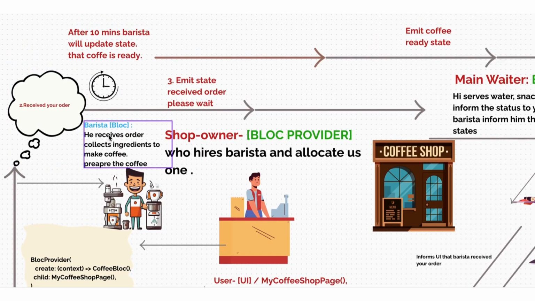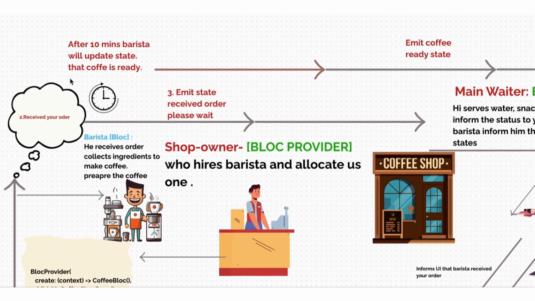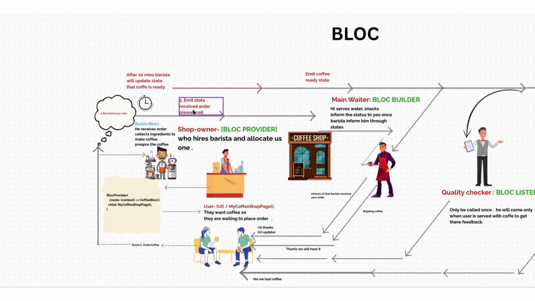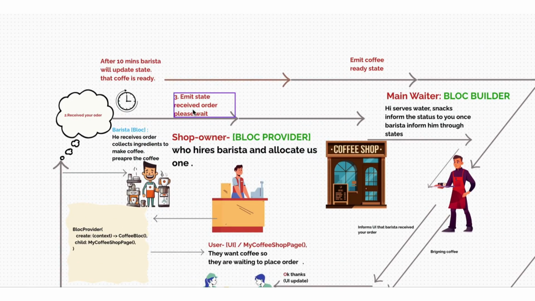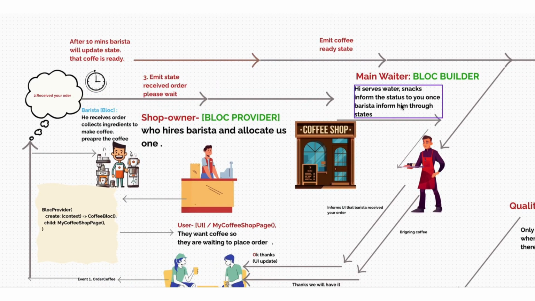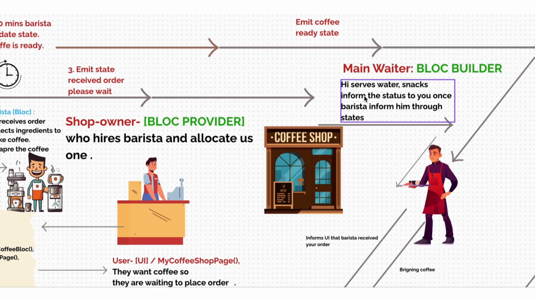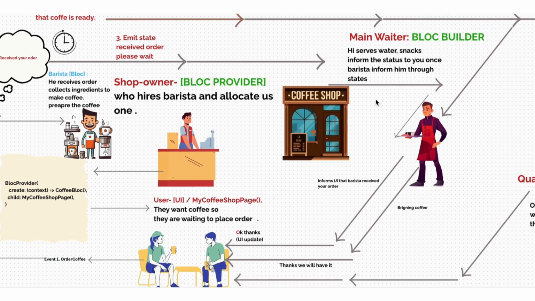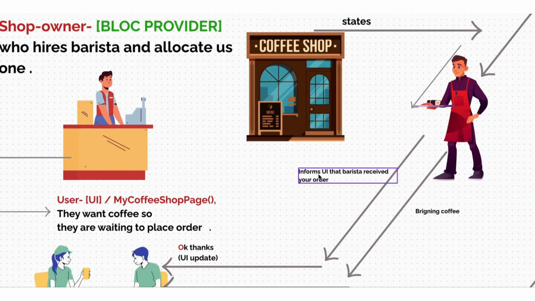Barista says, okay, I received an order, I'll collect ingredients and I'll make a coffee. So immediately the barista says, I received an order, and it will emit a state, it will emit information that the order is received, please wait. This information will not directly come to us. There is a BLoC builder, a waiter. He listens to the update and he comes to us. He informs the UI that the barista received your order.